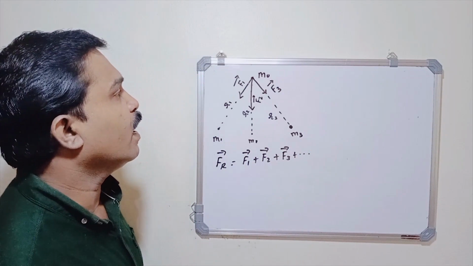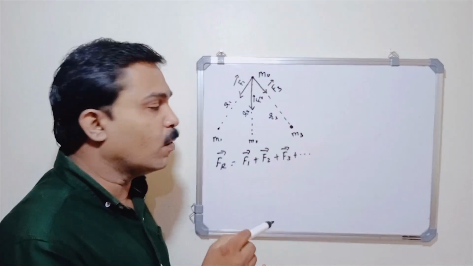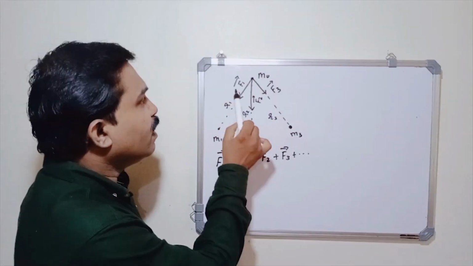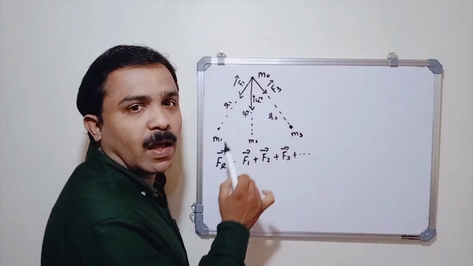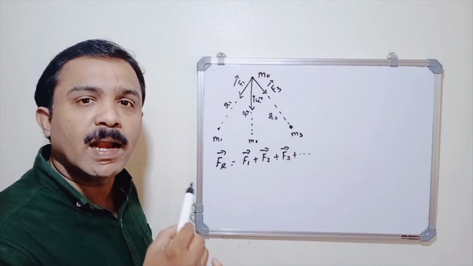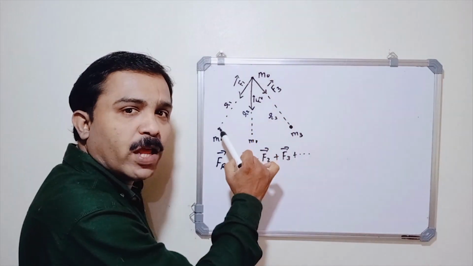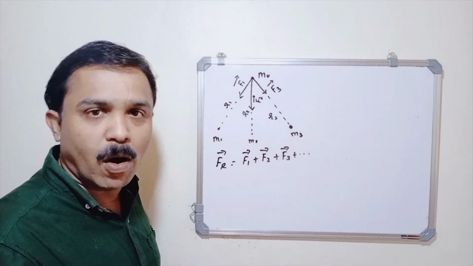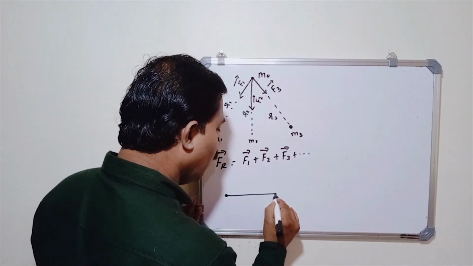In this way, we can calculate the resultant force acting on any one of the bodies due to a number of masses. Now, while calculating the value of F1, we ignore the presence of other bodies. That means the principle of superposition tells us that the gravitational force between any two bodies is independent of the presence of any other bodies.